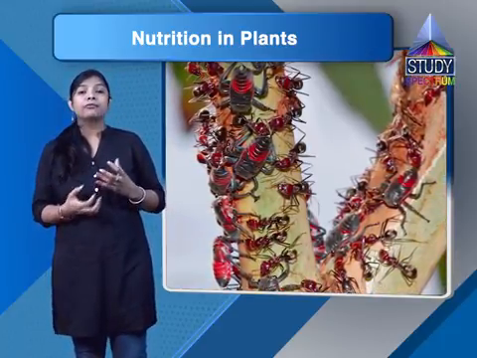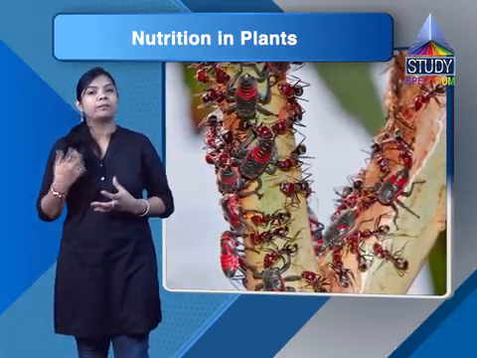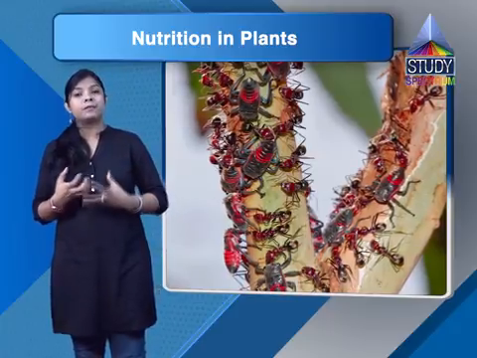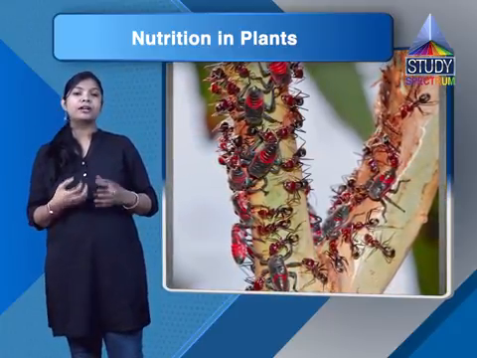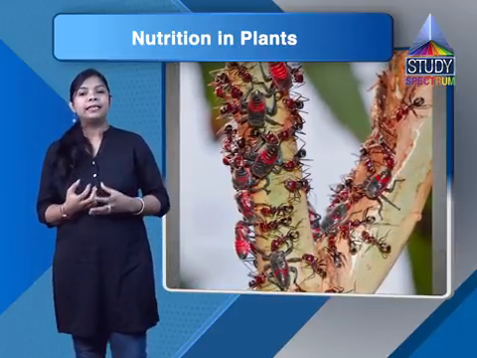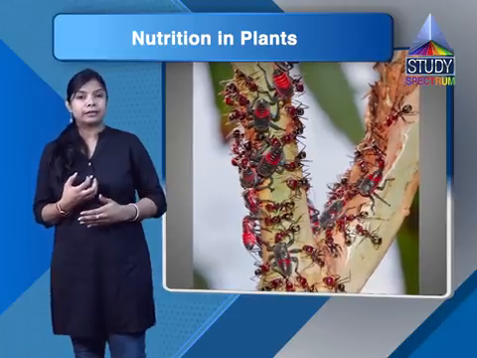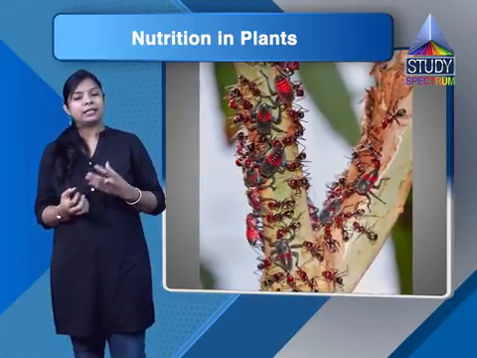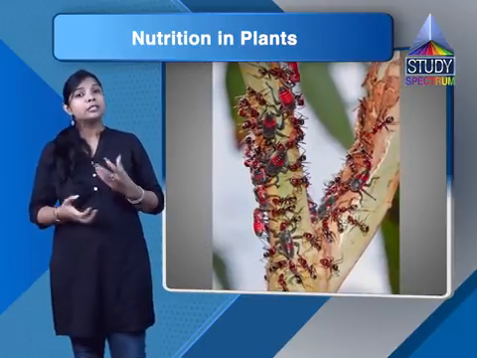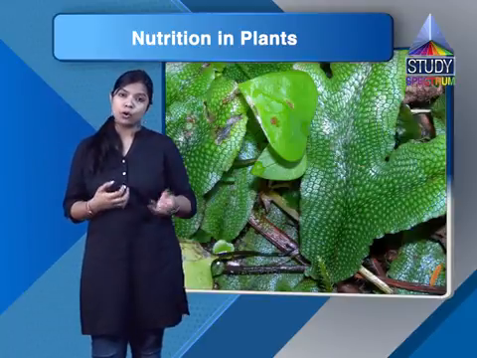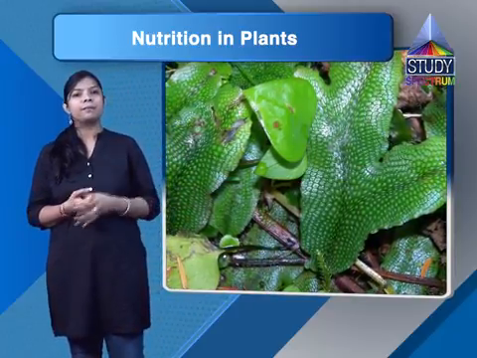And as we all know, plants cannot absorb nitrogen directly from the atmosphere, so the bacteria absorb nitrogen from the atmosphere and change it into a nitrogenous compound, and this nitrogen is used to synthesize protein. Plants take the advantage of this bacteria, whereas the bacteria cannot make their own food, so they derive food from the leguminous plant.